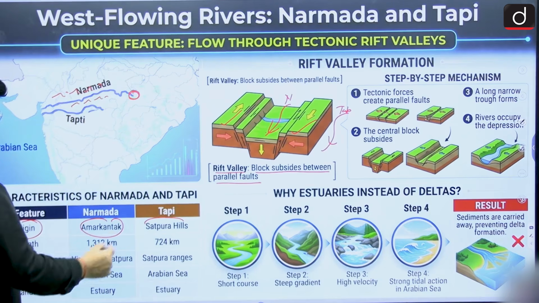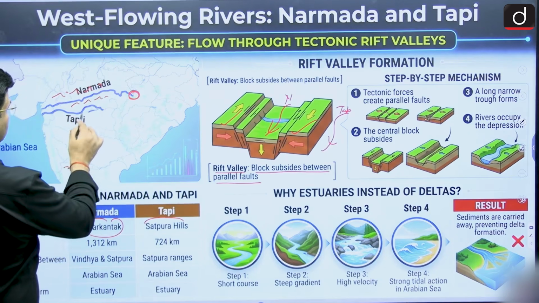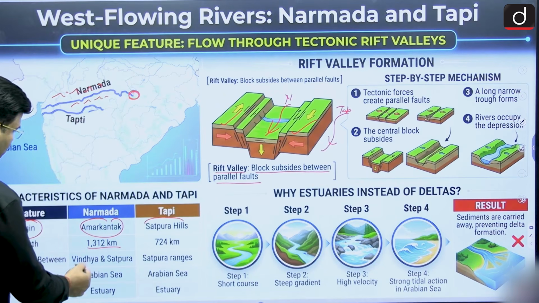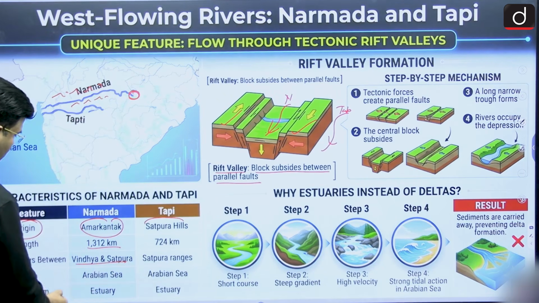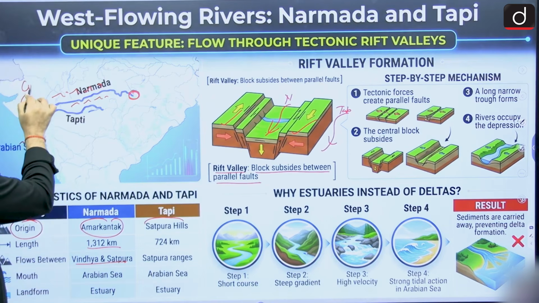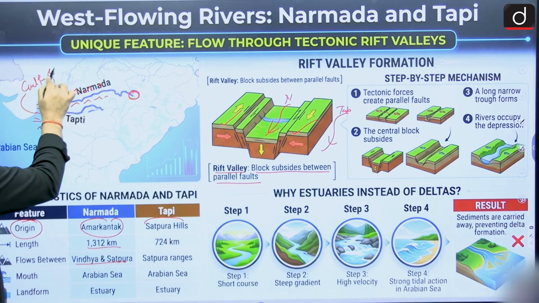Understood? Its length is 1312 kilometers. It is moving between the Vindhya and Satpura ranges. It flows into the Arabian Sea, or otherwise the Gulf of Cambay.